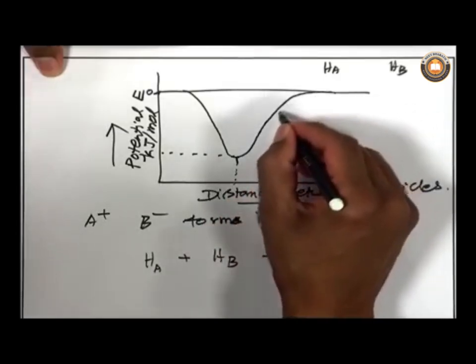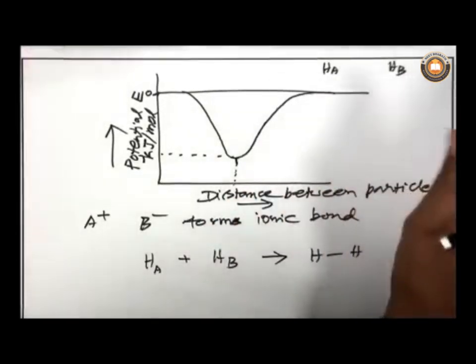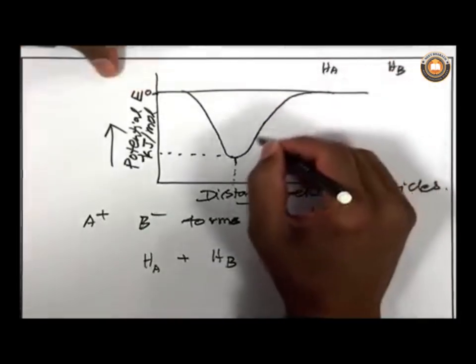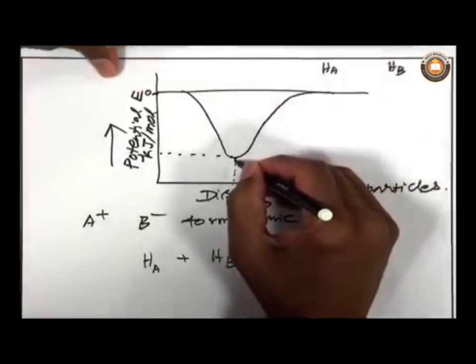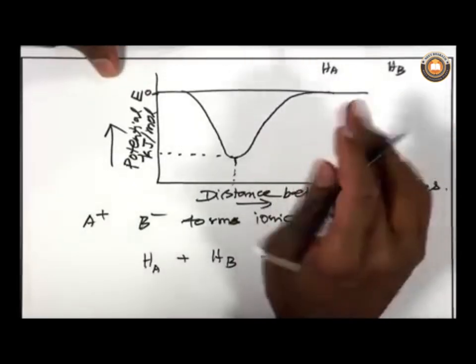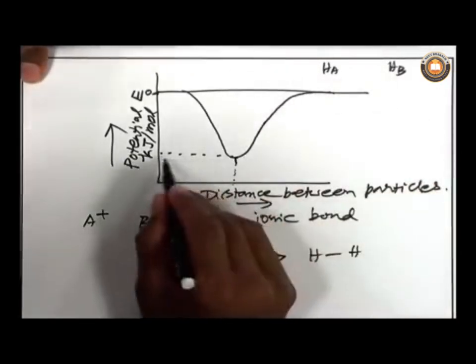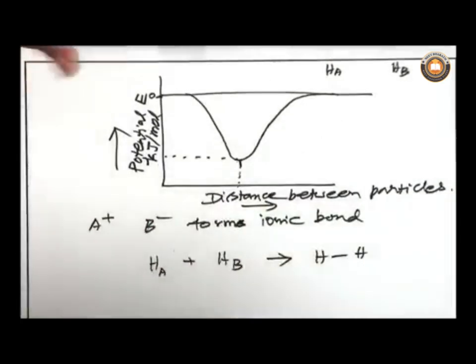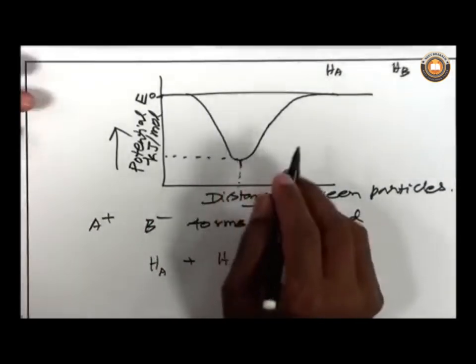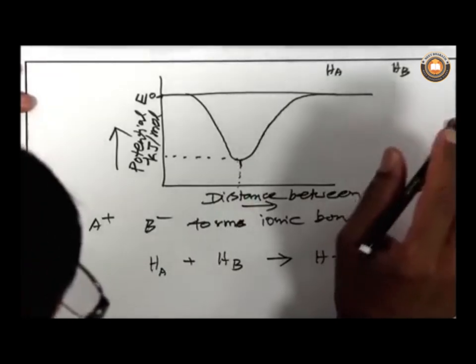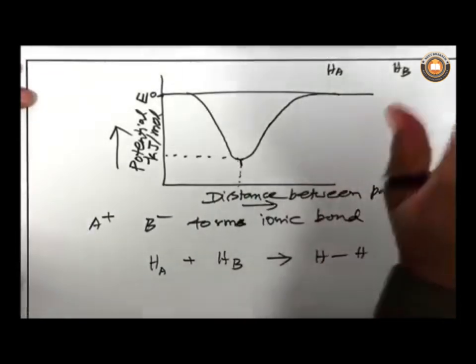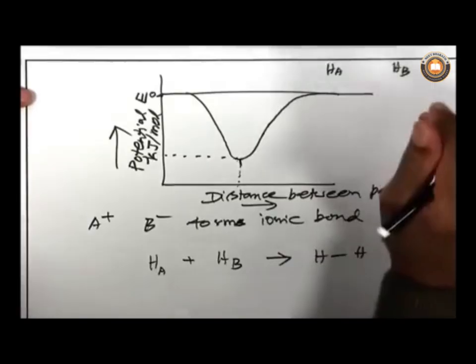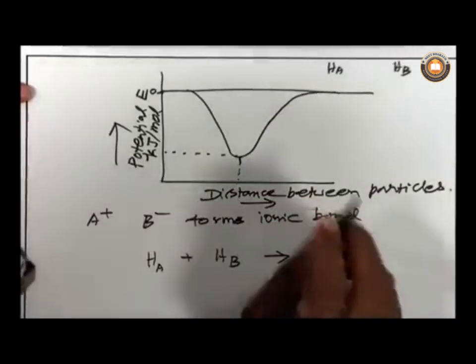So, energy decreases when these two particles approach each other and then reaches the minimum, the optimum distance between them at which the minimum energy is obtained. After that, any decrease in distance will lead to an increase in energy. That is what is happening.